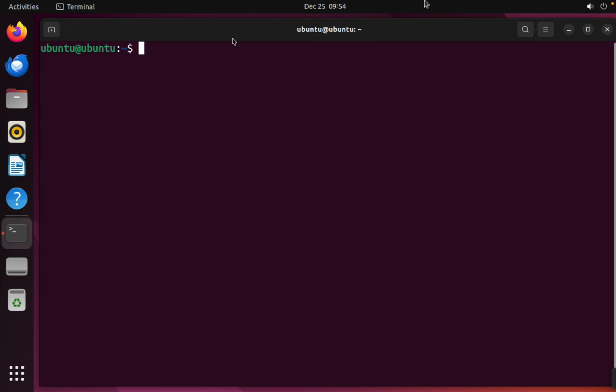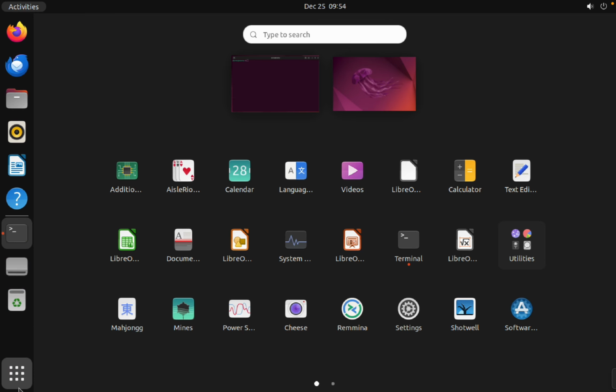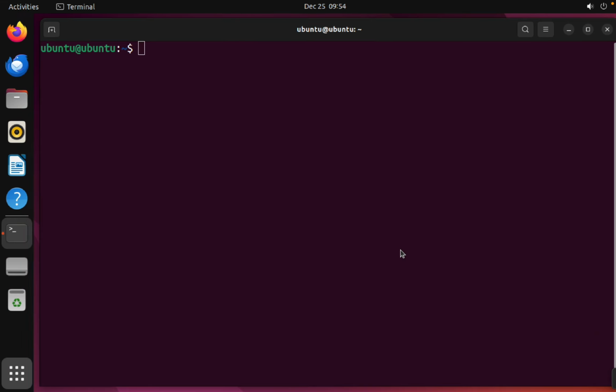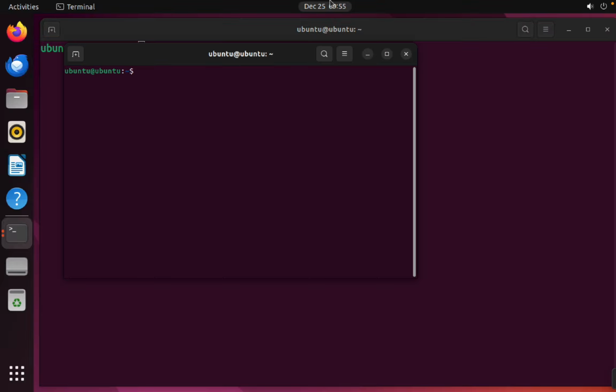We have opened the terminal. In Ubuntu, we can open the terminal by going to Show Applications and clicking Terminal. The fastest way is Control plus Alt plus T. On a MacBook, Control plus Option plus T. So you will get the terminal quickly. Actually, every hacker loves shortcuts.